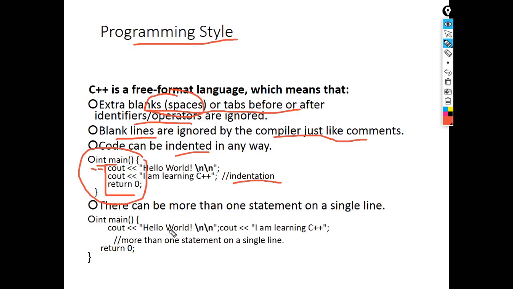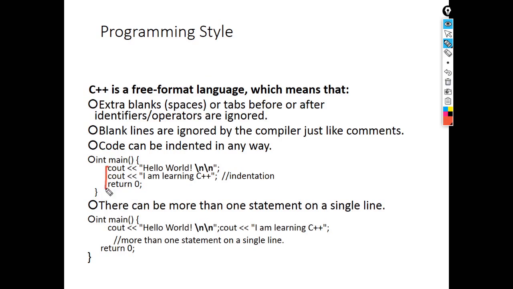So that your program is neater and it is easy to see where the body starts, where it closes, and what lines are written inside the body. Next, there can be more than one statement on a single line. Here you can see cout hello world and then a semicolon, and then it continues with another cout, I am learning C. Like this, more than one statement can be given on a single line by using the semicolon. The first statement is terminated and then you can write the second.